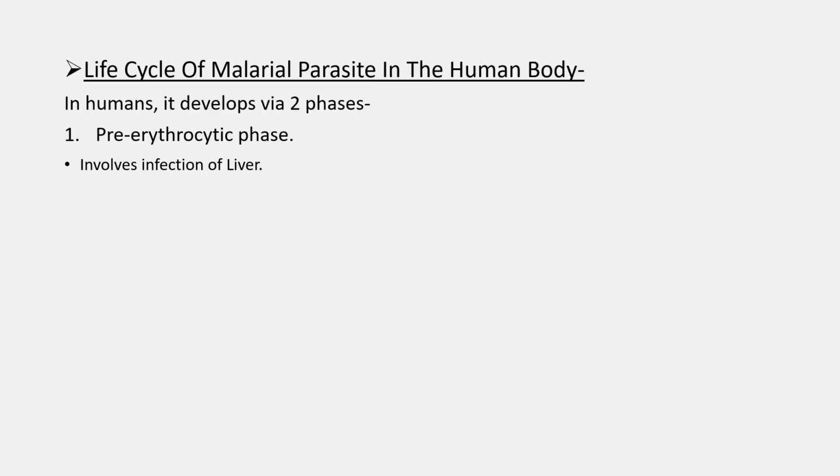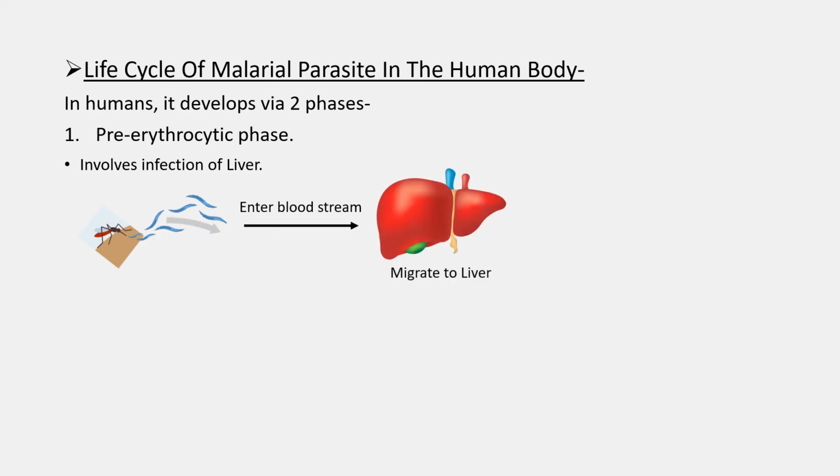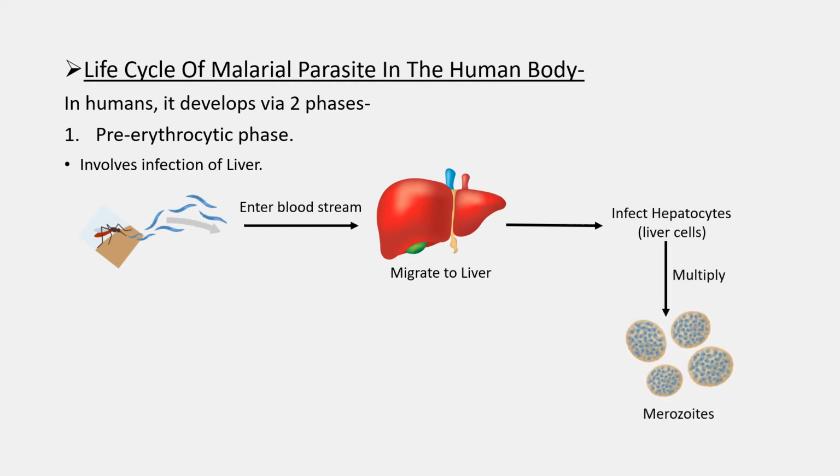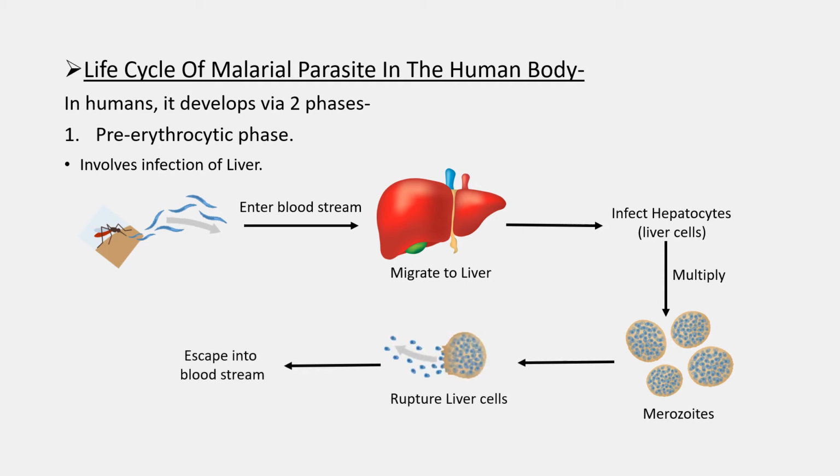Life cycle of the malarial parasite in the human body. In humans, it develops via two phases. First, the pre-erythrocytic phase, which involves infection of the liver. When a mosquito feeds on human blood, the sporozoites enter the bloodstream and migrate to the liver. Then, they infect the liver cells and multiply in large numbers to form merozoites. Finally, they rupture the liver cells and escape into the bloodstream.